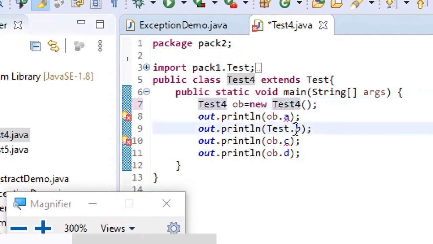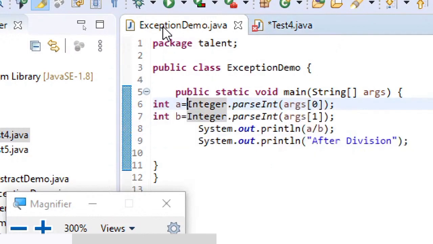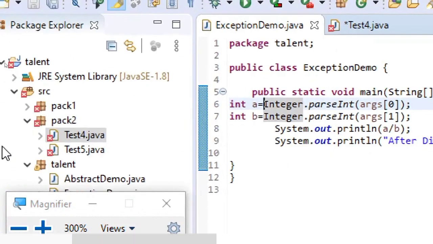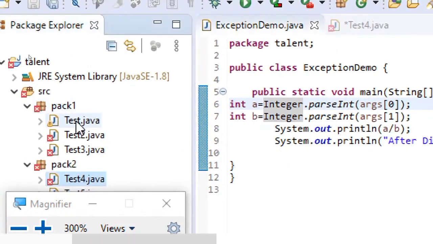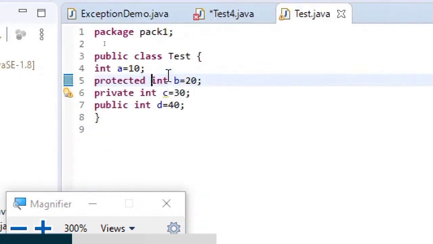Let's try that very quickly. Ob dot, and here instead of using static, let me replace it with normal. So here let me remove the static, Ctrl+S.